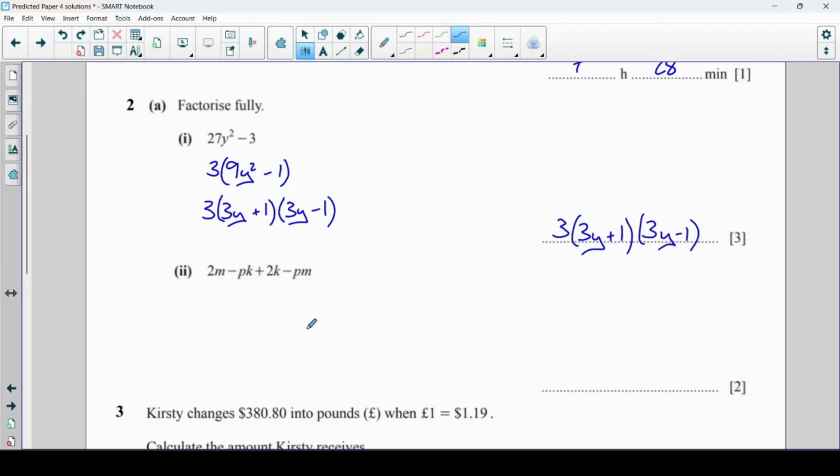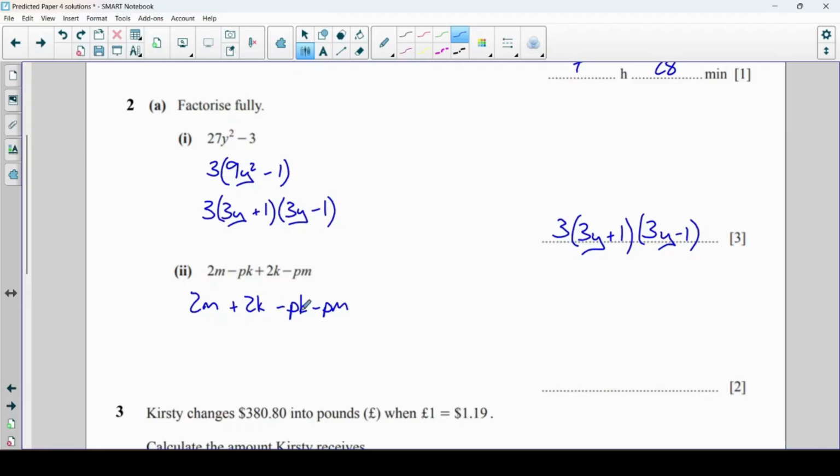This next one here, you can find plenty of examples of these questions on my website. So first of all, you might try and factorise this as a single bracket, but then you'd realise there's nothing that really comes out of both of these. So what I'm going to do first is maybe a little bit of rearranging. I'm going to put one of the other terms next. Maybe I'm going to put the plus 2k next, and then let's put minus pk minus pm.